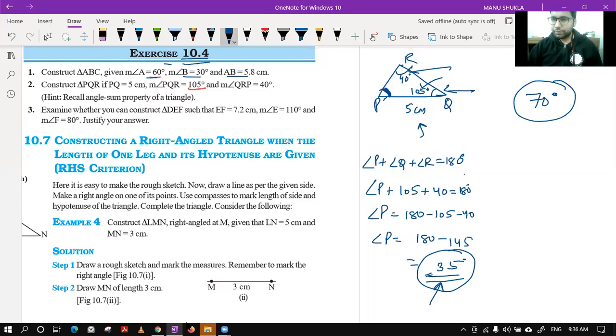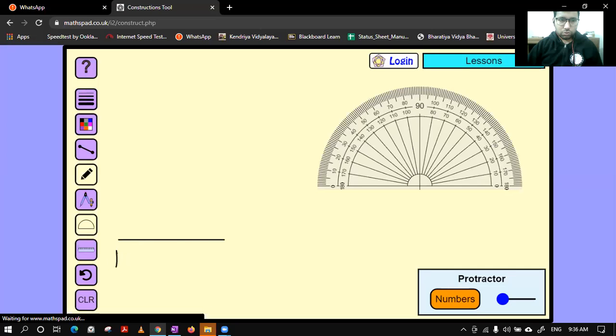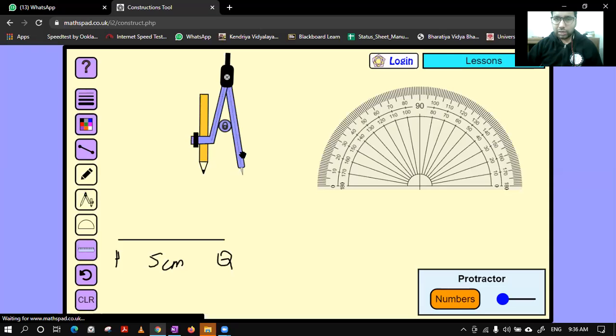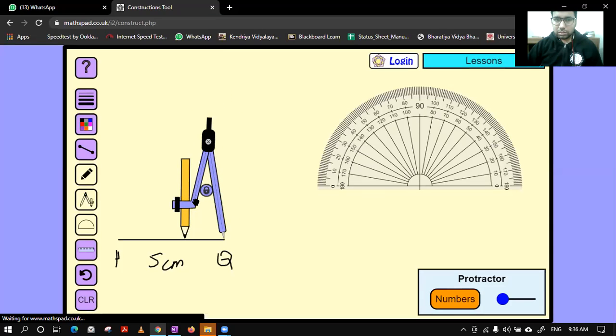Directly make it. So we have PQ equal to 5 centimeter. We have PQ is equal to 5 centimeter that we have done. This is 5 centimeter. Then they are saying angle Q is 105. We all know how to draw angle 105, class. Same procedure for 105. We have to bisect two angles, 90 and 120. So let's see.